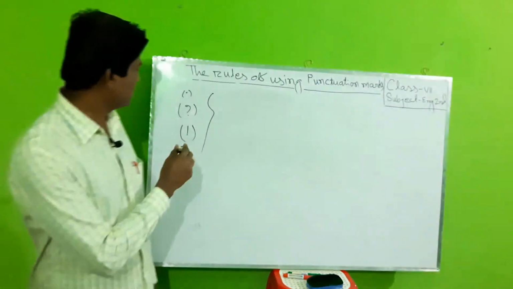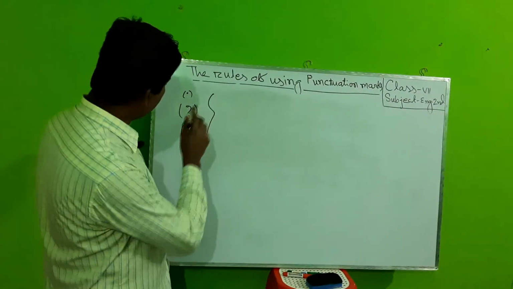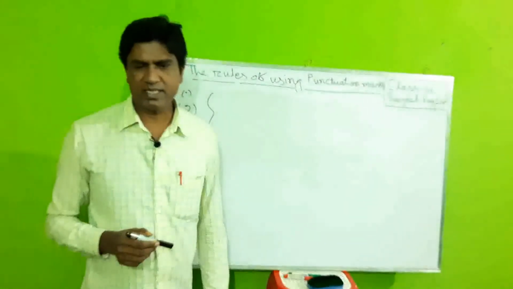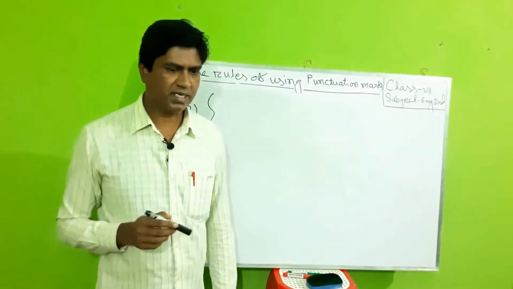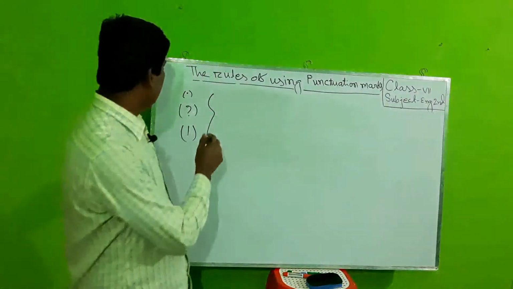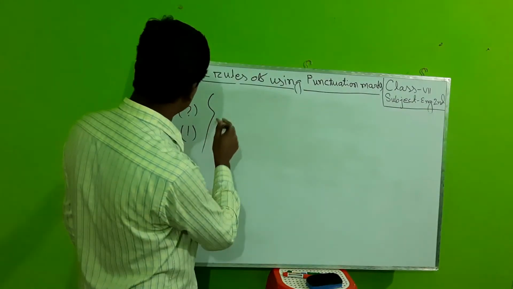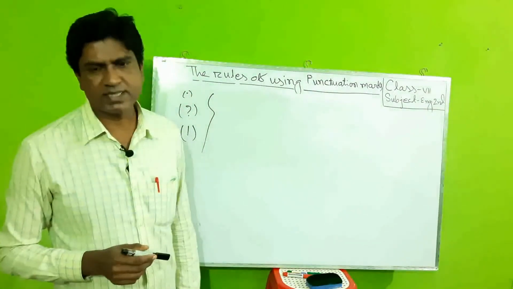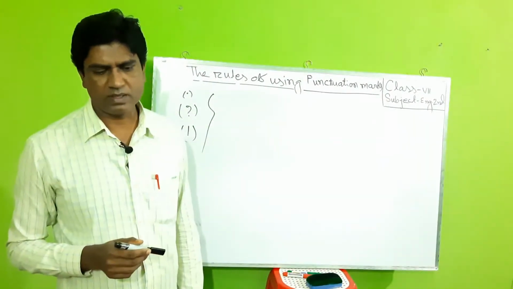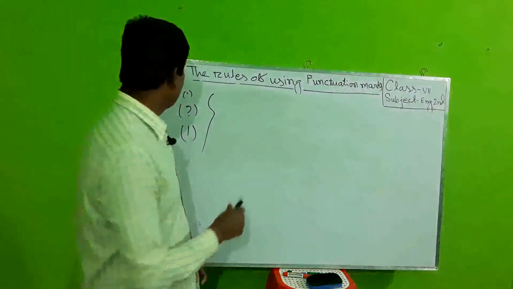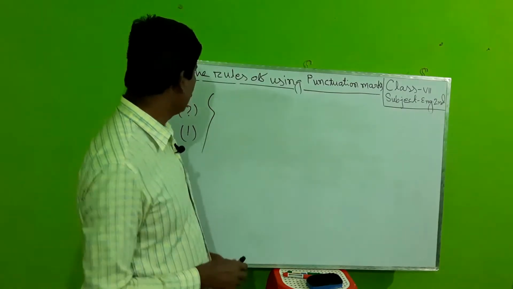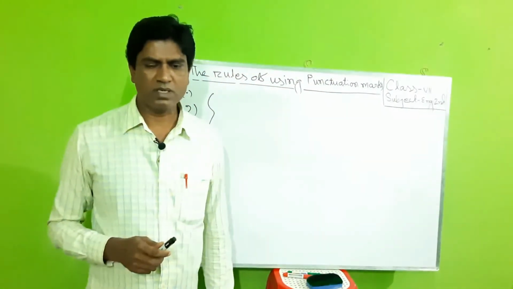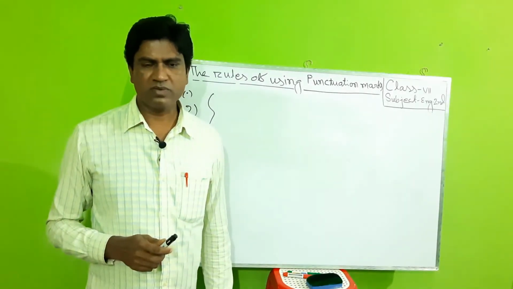These terminal punctuation marks are used to end the sentences. I repeat it. These terminal punctuation marks are used to end the sentences. Now, I will discuss the rules of using full stop.